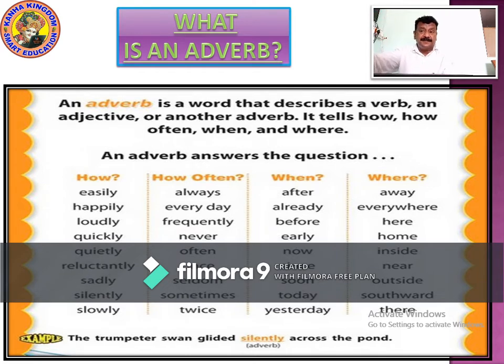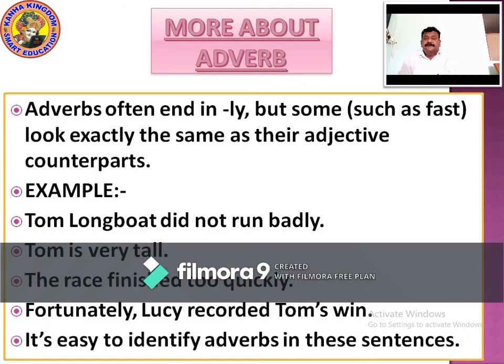An adverb is a word that describes a verb, an adjective or another adverb. It tells how often, when and where. So now we learn more about adverbs. Adverbs often end in ly. But some, such as fast, look exactly the same as their adjective counterparts.